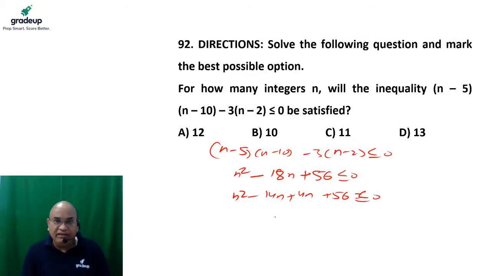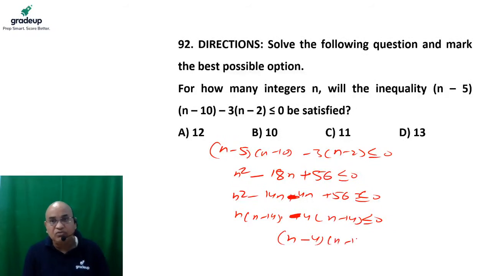So if I take n common, n minus 14, and from here if I take negative 4 common, it is (n minus 4)(n minus 14) less than or equal to 0. As we know, the value of n lies between 4 and 14. So the value of n is greater than or equal to 4 and less than or equal to 14.